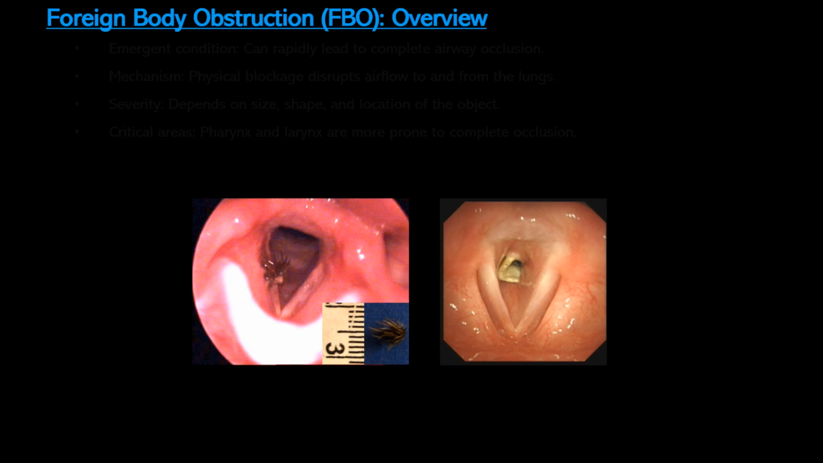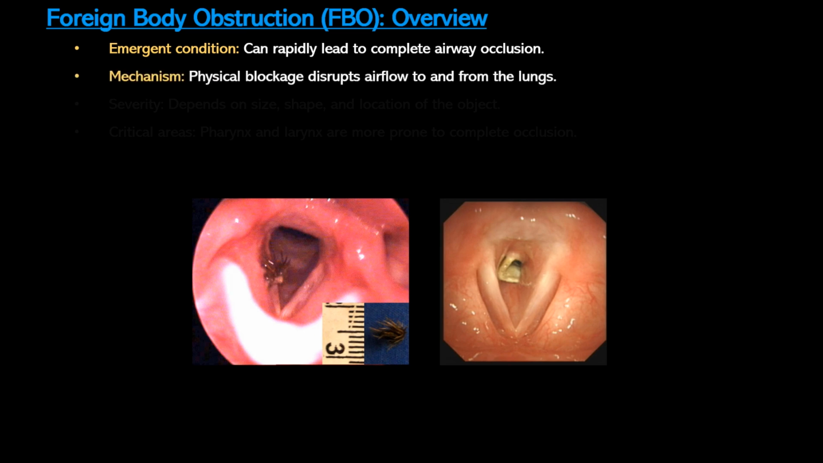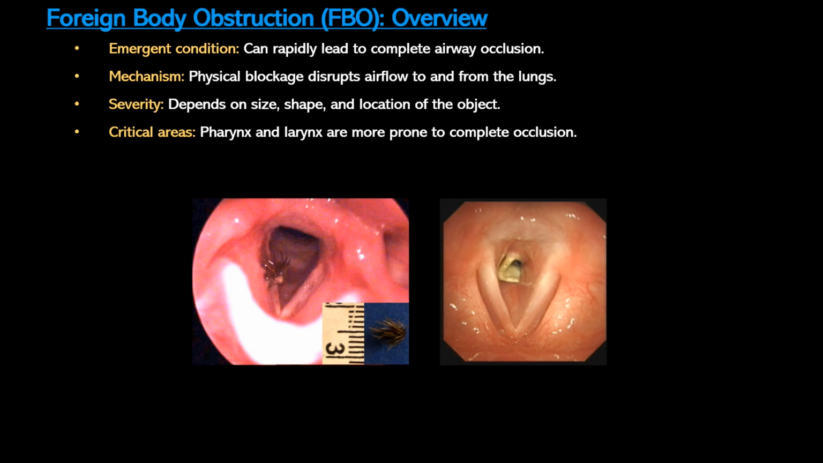A particularly lethal obstruction of the upper airway is foreign body obstruction, which can quickly progress to complete airway blockage and respiratory arrest. When a foreign object blocks the airway, it disrupts the normal flow of air to and from the lungs. Foreign bodies can become lodged at any point along the upper airway, from the nasal cavity to the trachea, with consequences that depend on the object's size, shape, and location. Obstructions in the pharynx or larynx are particularly critical because these areas are narrower and more vulnerable to complete occlusion.